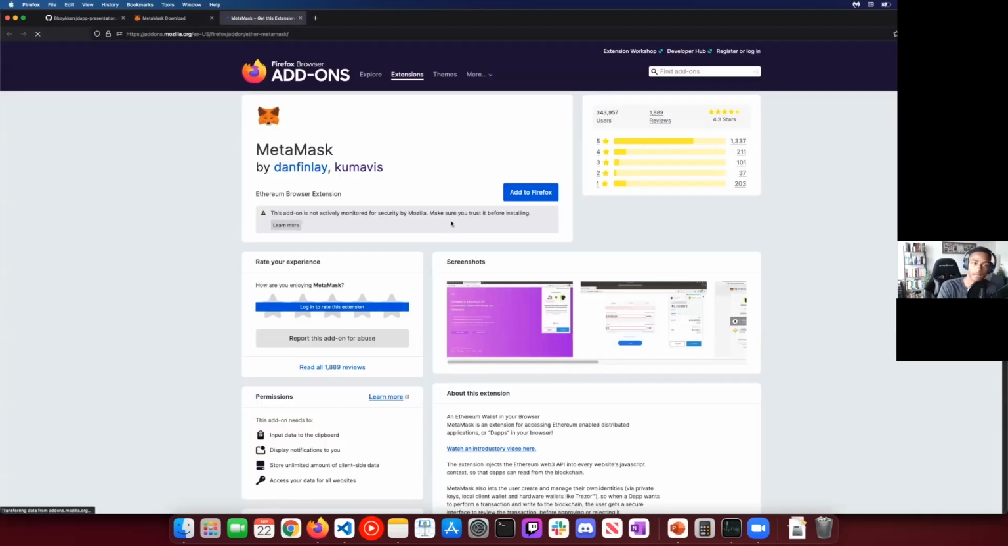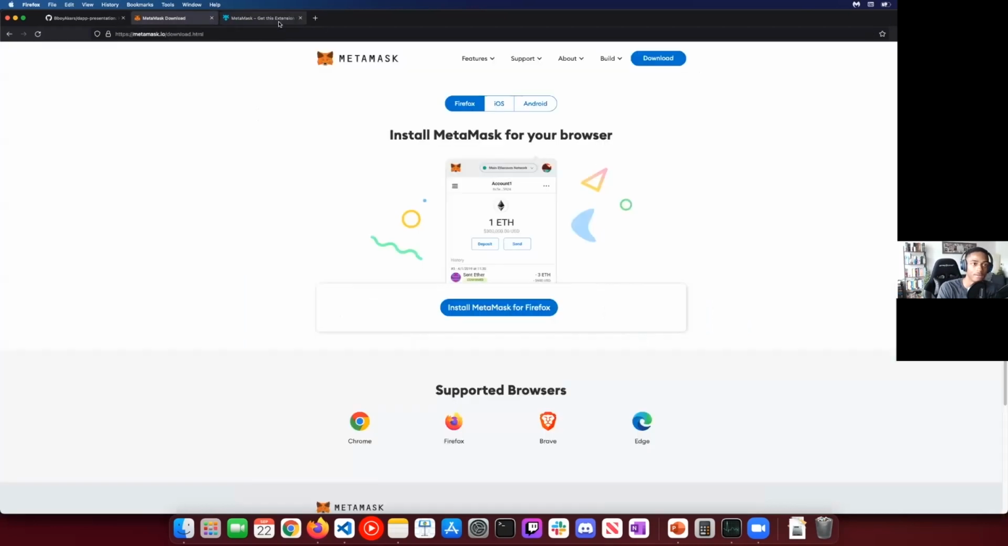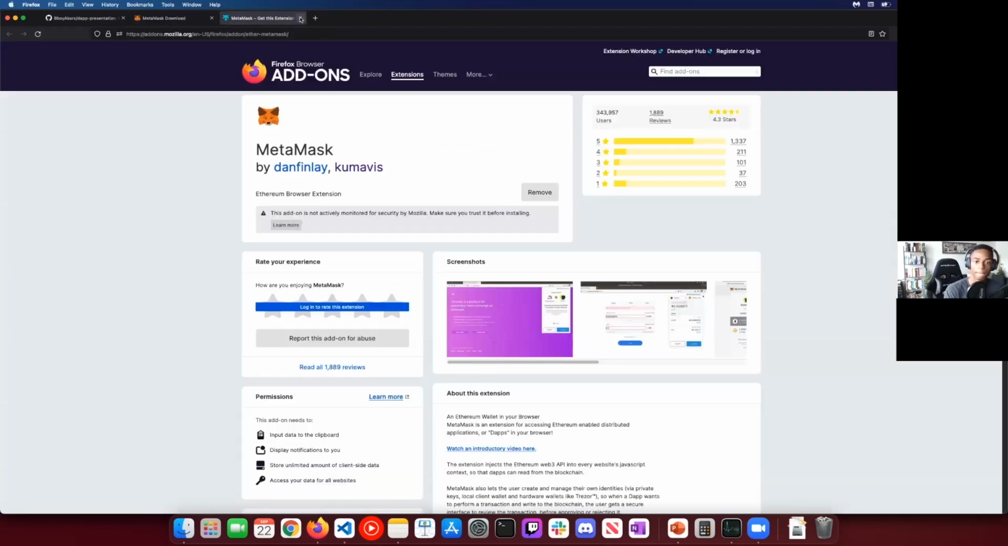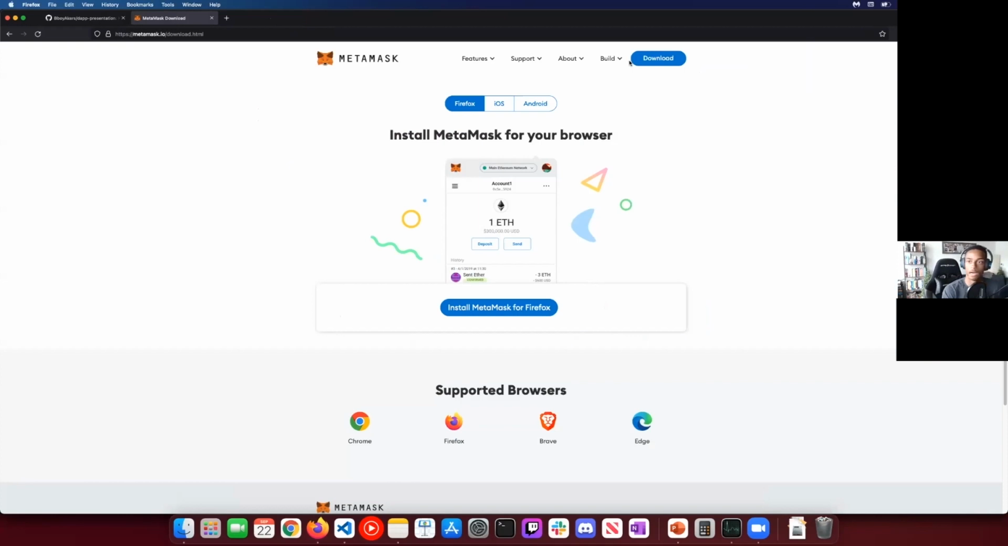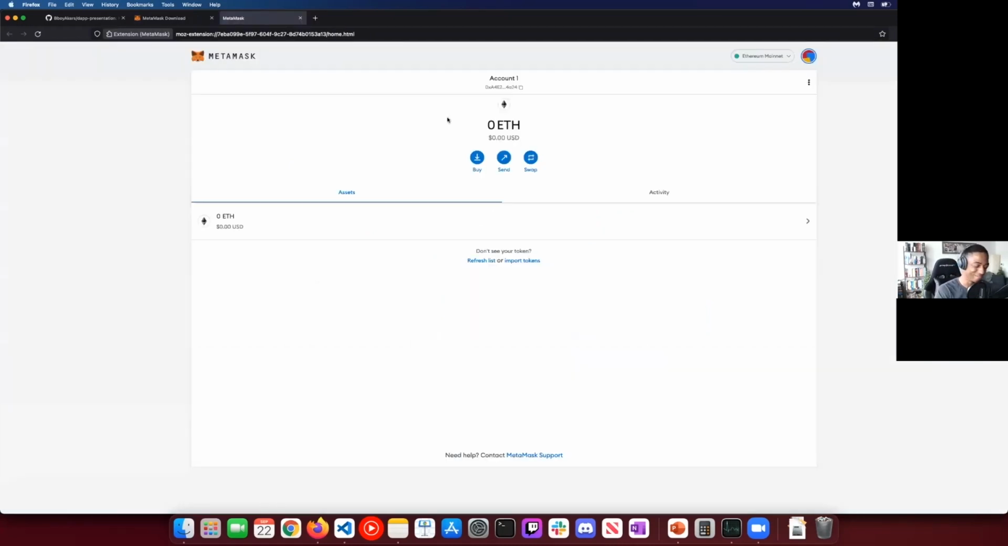So install MetaMask. Oh, I guess I already have it installed. I forgot. That would make sense since I do stuff with it. So you're going to install this. Once this is installed, for me, it's welcome back. We're going to install this wallet.